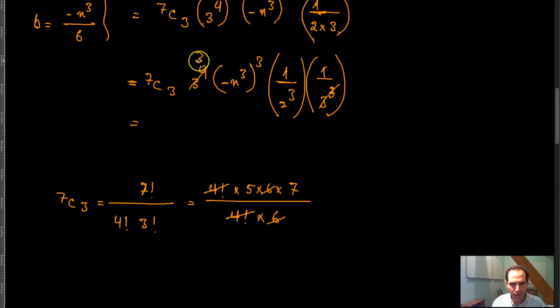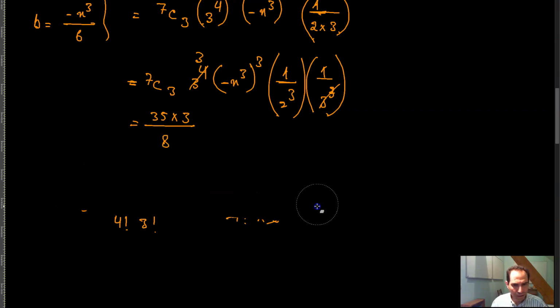You have 35 times 3 divided by 2 cubed, which is equal to 8. And then you have a negative sign over here as well. I write the negative sign outside. And then this is x cubed raised to the third power, which is equal to x raised to the power 9.